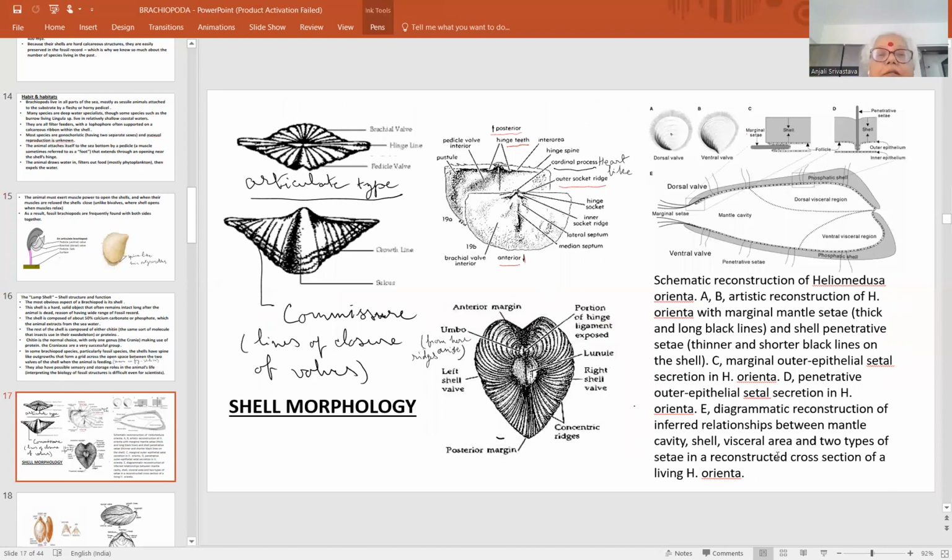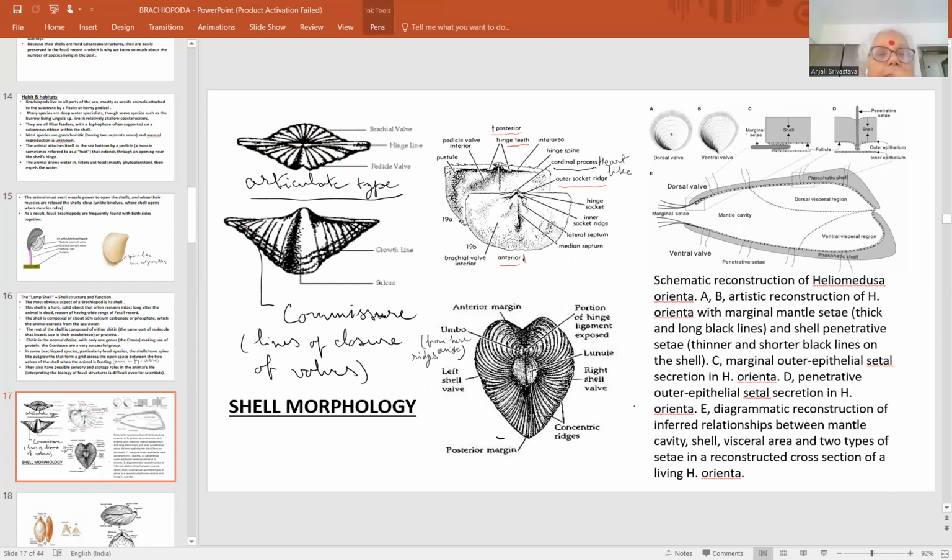Now this is the shell morphology, some of the diagrams elaborating or explaining the shell morphology. This is the articulate type में hinge joint यहाँ पे है. This is here it is the hinge joint, and these are the concentric lines growing into the two valves. This is brachial valve, this is the pedicular valve, and in between this is the central hinge line जहाँ से concentric lines grow करते हैं with a particular area that is called as umbo, that we will see in the next slide.